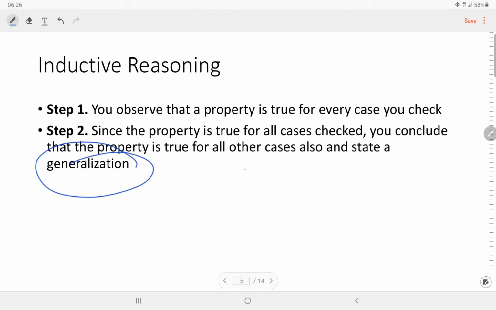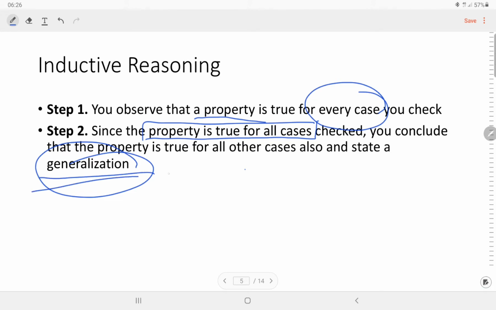So it is important to find the property for every case, and if the property is true for all cases, we can make the generalization. This is inductive reasoning.